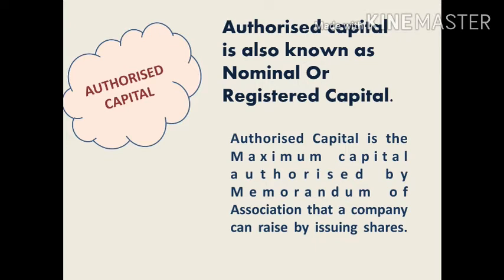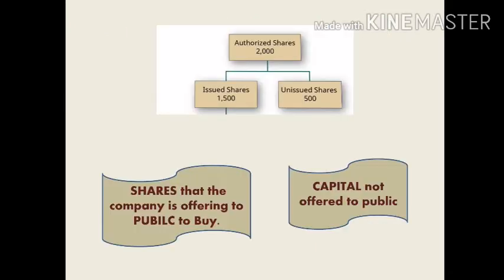That means some amount of capital is issued to the general public and some amount is reserved, kept as unissued. Suppose authorized capital is 2000 shares, so the company is not issuing the whole 2000 shares to the general public. The company will issue 1500, that is some part of the capital as issued capital, and the company will keep some capital amount as unissued capital. It will be issued at the time of urgencies or emergencies.